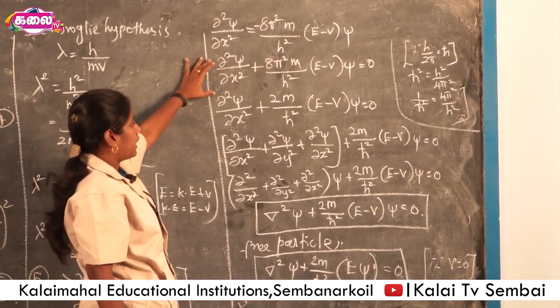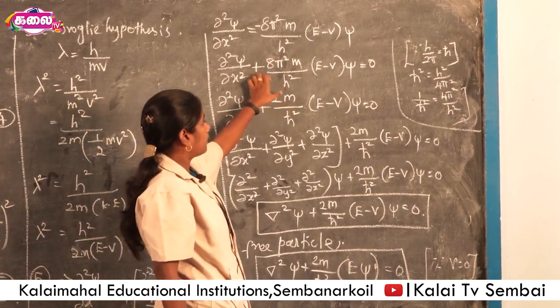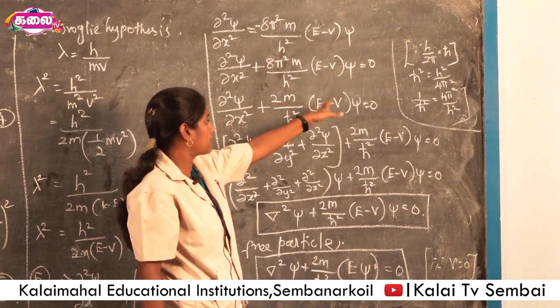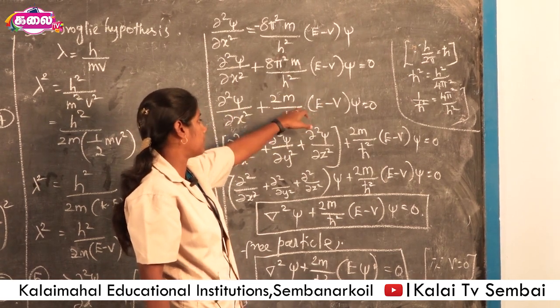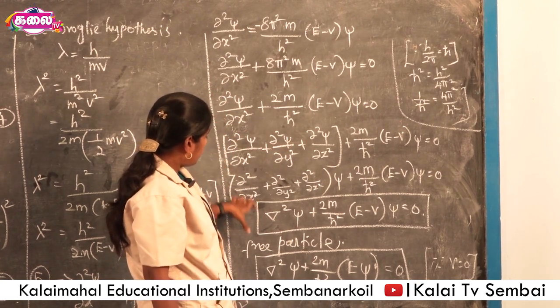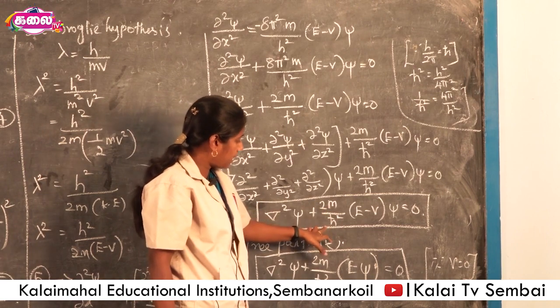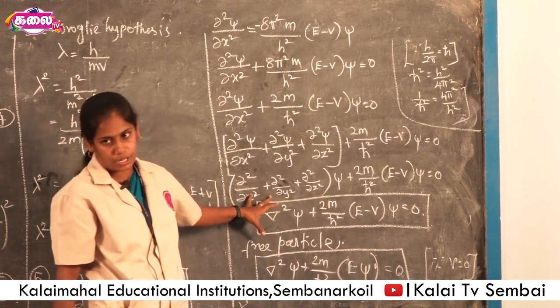This is for the x dimension. Here the value of h by 2 pi is substituted as h cross, so h cross squared. Written for 3 dimensions, we get del squared psi plus 2m by h cross squared E minus V of psi is equal to 0. This is the time independent Schrodinger equation.